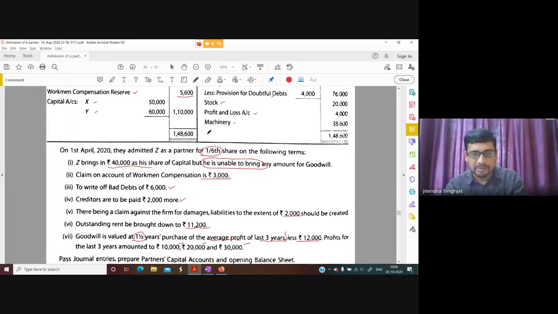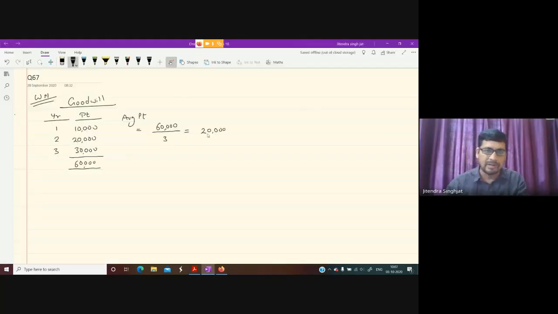But in the question it is mentioned that goodwill is valued at 1.5 year purchase of the average profit. 1.5 year purchase. So goodwill will be 20,000 into 1.5 year. It will be 30,000.